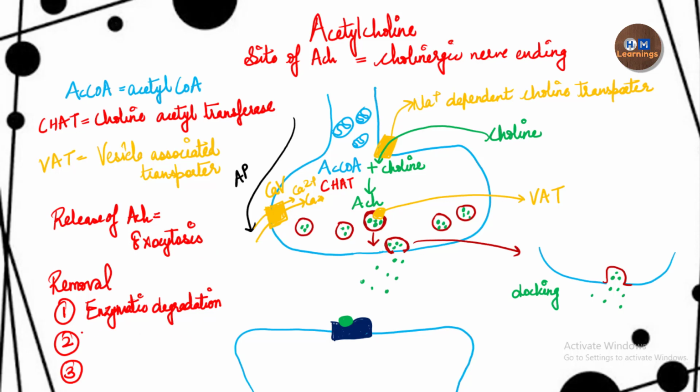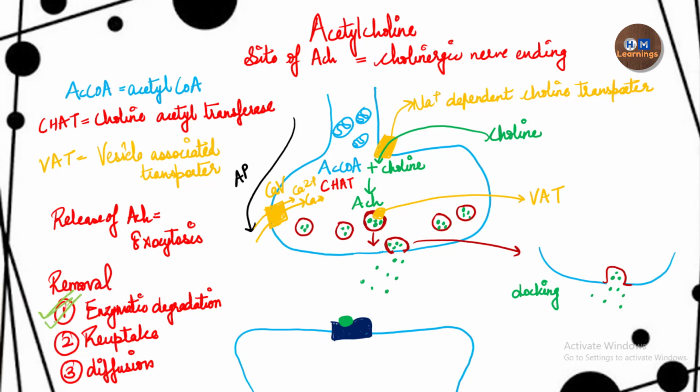The other method is the reuptake. There could be a transporter present on the presynaptic membrane which takes the neurotransmitter back into the presynaptic neuron, and terminates its action. The third way is diffusion. There could be diffusion of the neurotransmitters into the surrounding, and hence there will be termination of the action of the neurotransmitter. Okay, so in the case of acetylcholine, there will be enzymatic degradation, which is the most prominent.